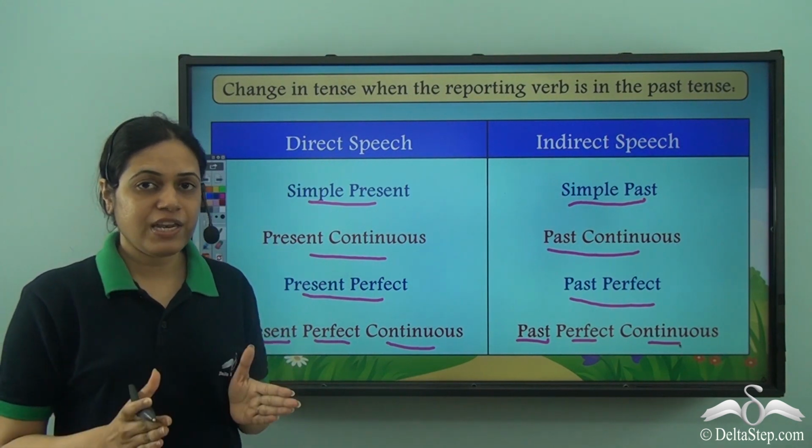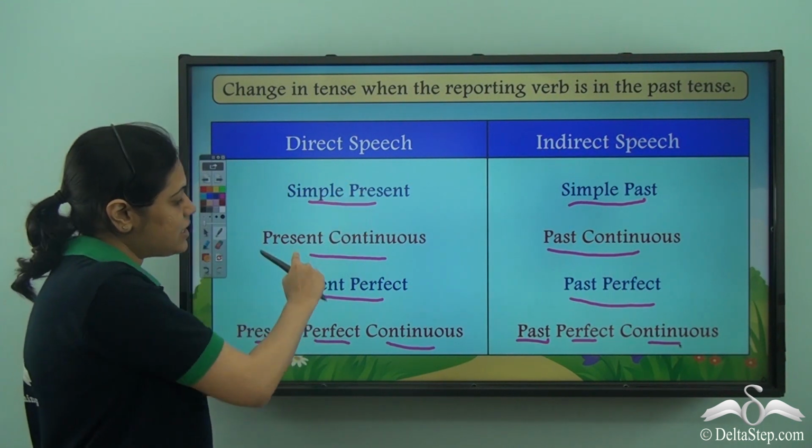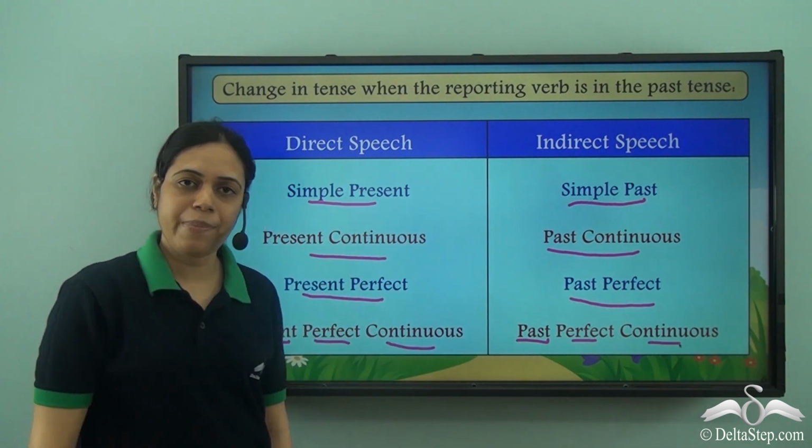So when the part within the inverted commas is in the present tense, instead of present, we have past.